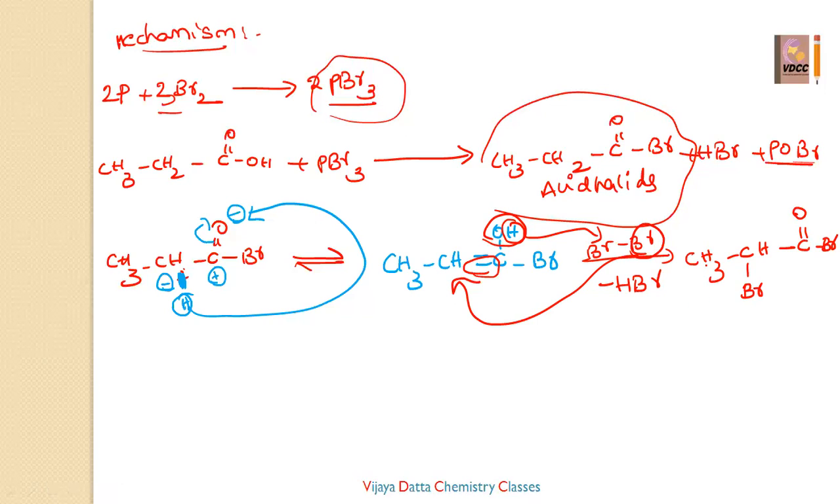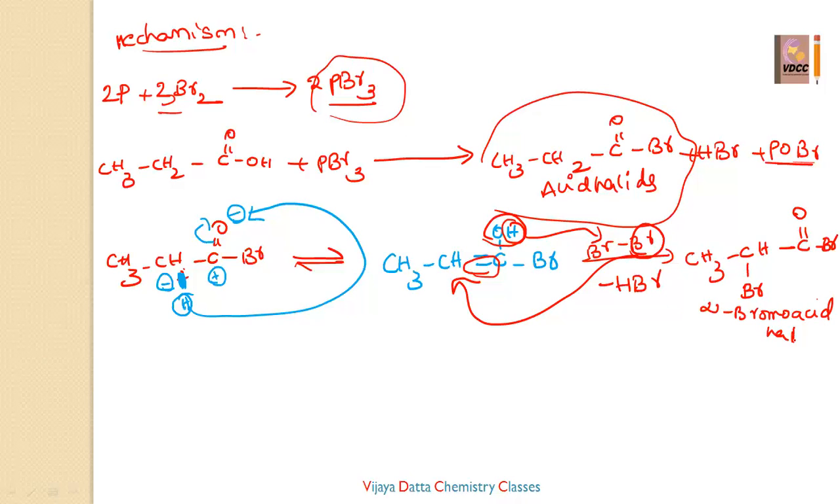Now what is the product? CH3 CHBr C single bond, C double bond O Br. This is called alpha bromo acid halide. The name of this compound is alpha bromo acid halide.